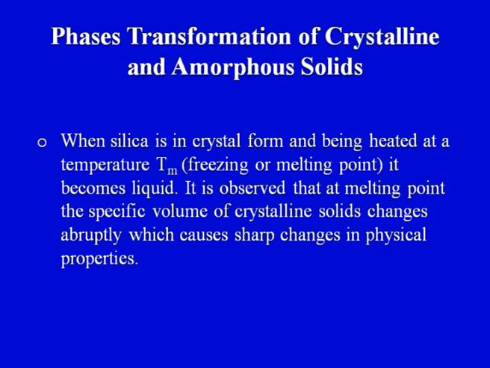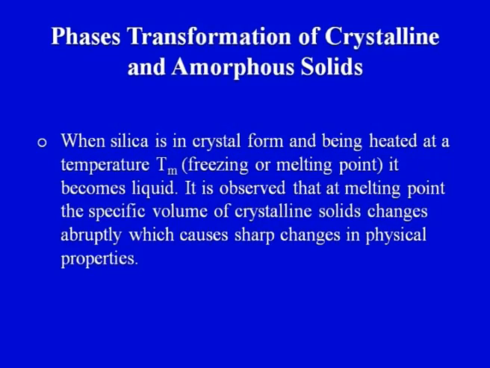When silica is in the crystal form and is heated to a temperature Tm, where Tm is the freezing or the melting point, it becomes liquid. Why are we focusing on silica? Because in the case of glasses, silica is the primary or main constituent that results in the processing of glass. So, one of the key raw materials is silica.